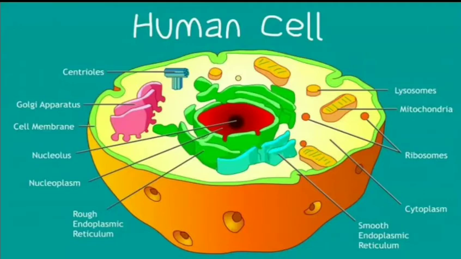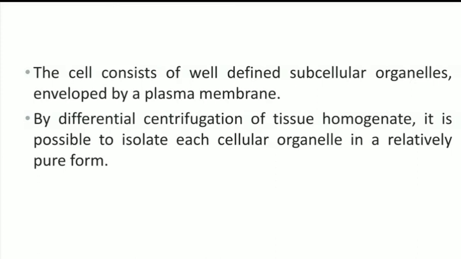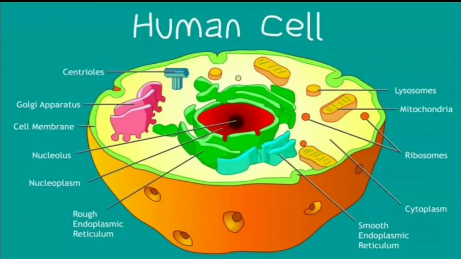The distribution of major enzymes and metabolic pathways in the different cellular organelles we can learn in the enzymes chapter. So we will see the structure of eukaryotic cells. It has various organelles such as mitochondria, plasma membrane, Golgi apparatus, lysosomes, peroxisomes, cytoskeleton, cytosol, nucleus, and nucleolus. These are the organelles of human cells.